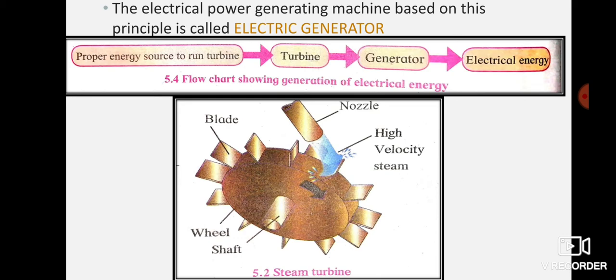So let us revise once again. In order to generate electricity based on the principle of electromagnetic induction, we need a generator. To rotate the generator, we need a turbine. And to drive the turbine, we need an energy source. Based on which type of energy is used to rotate the turbine, there are different types of power generating stations. The design of the turbine used in different types of power stations is also different.